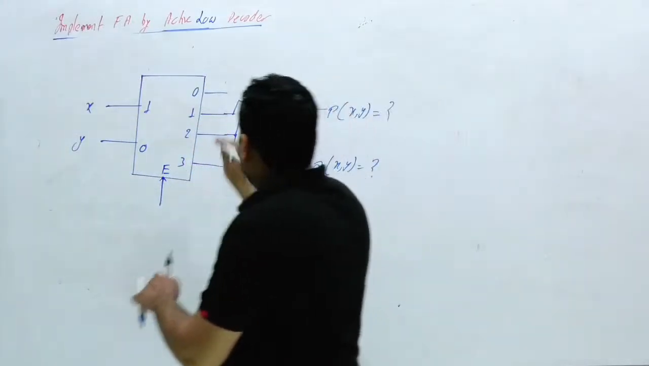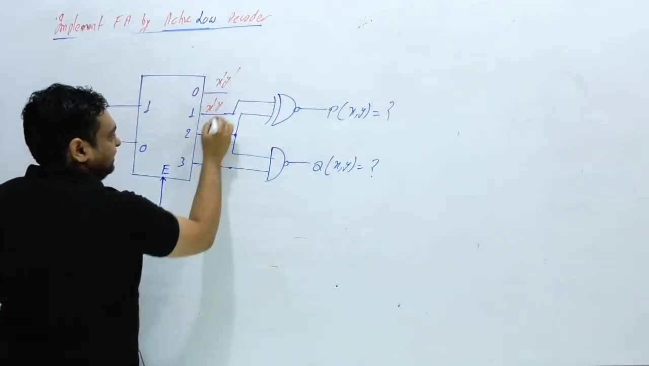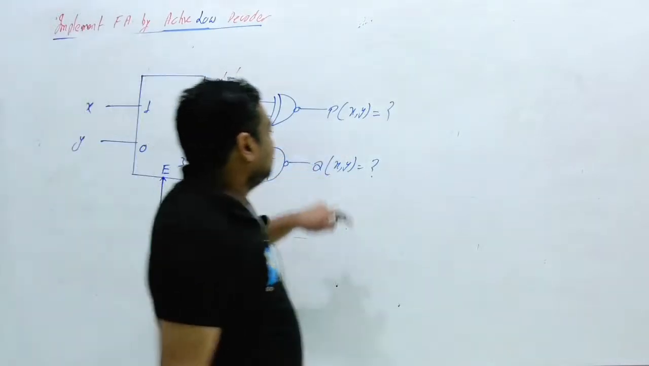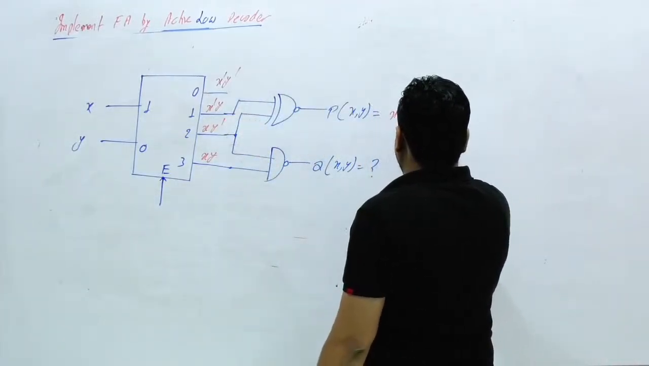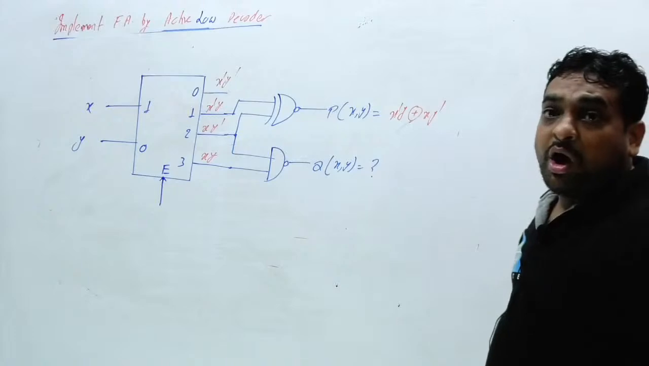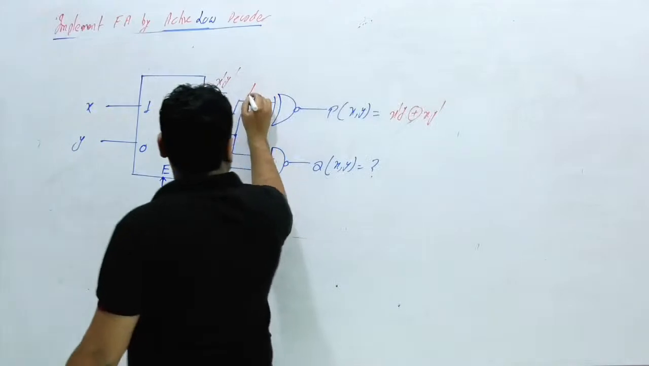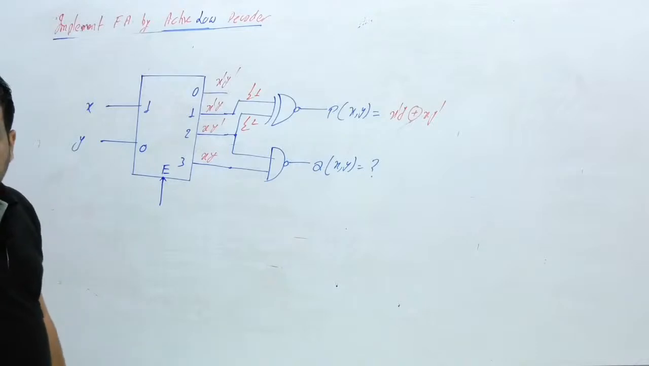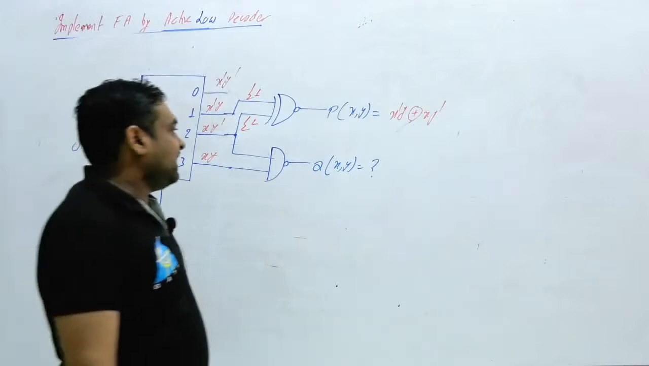Directly you can write what this min term is: X dash Y dash, X dash Y, X Y dash, and X Y. Now you can process. What will this be? This is nothing but X dash Y XOR X Y dash, and now you can process. Also you can use a K-map here. You can also write this is min term 1 and this is min term 2, and min terms 1 and 2 you should pass through the XNOR gate.